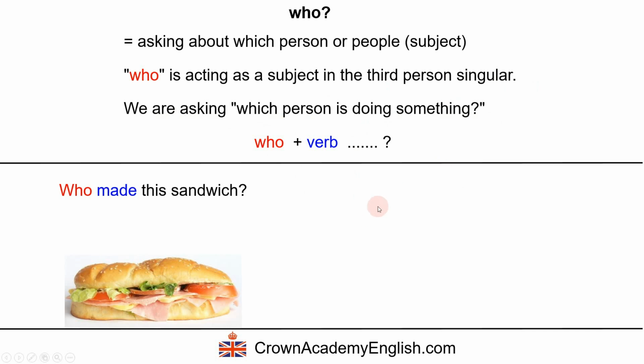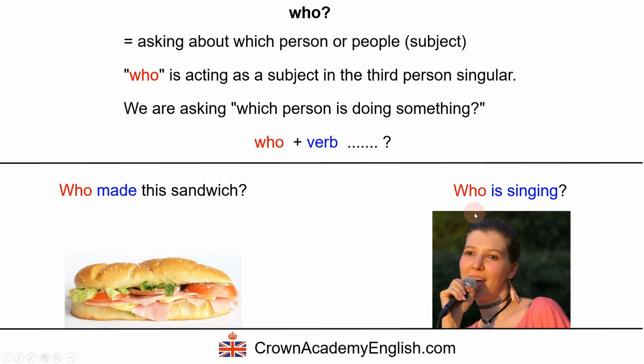So the first example, who made this sandwich? Okay, so you can see that the word who is acting as the subject of this verb. Who made this sandwich? Here we have another example. Who is singing? Okay, so who again is acting as the subject of the verb, is singing.